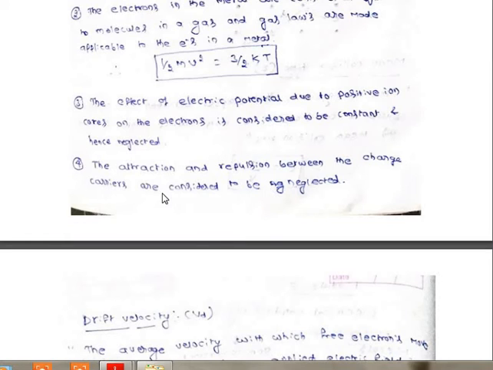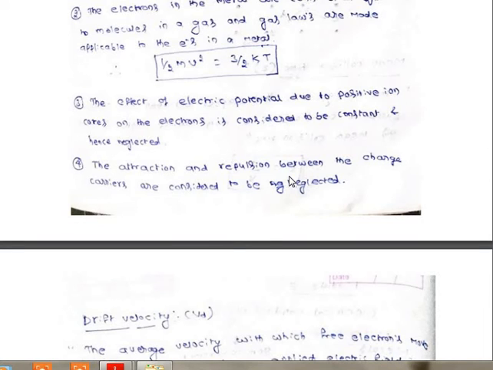In both the cases, attraction and repulsion, here they are neglecting. How? Whenever the electron comes near to the positive ion core or nucleus, there will be a kind of attraction, or between the electron and the electron there will be a repulsion. Okay, so this also they are neglecting. Both attraction and repulsion between the charge carriers are neglected here.